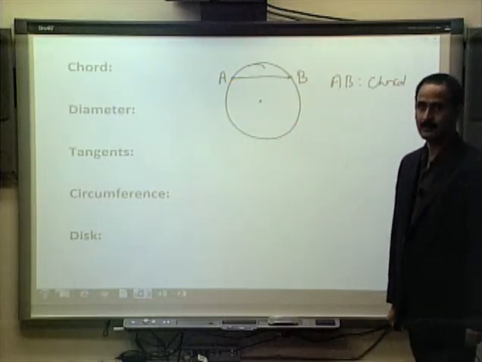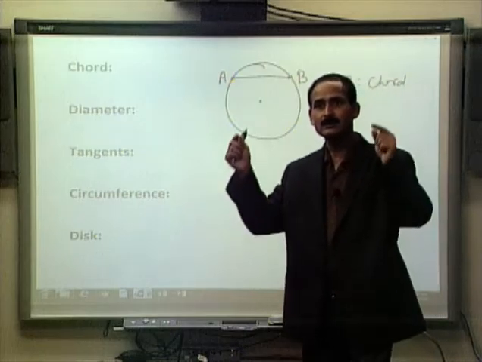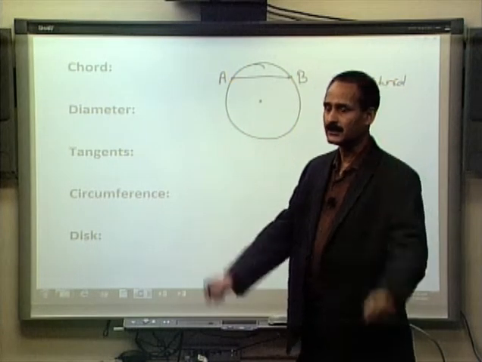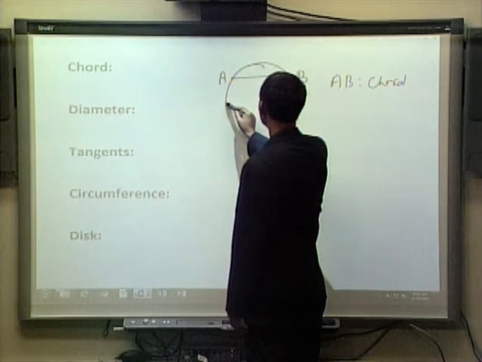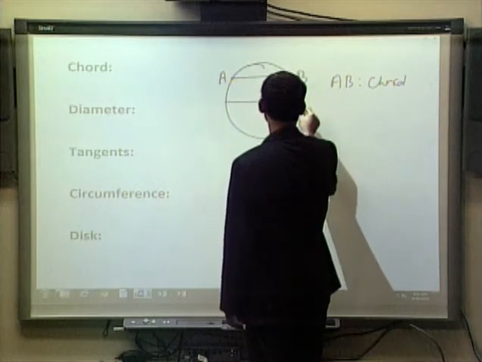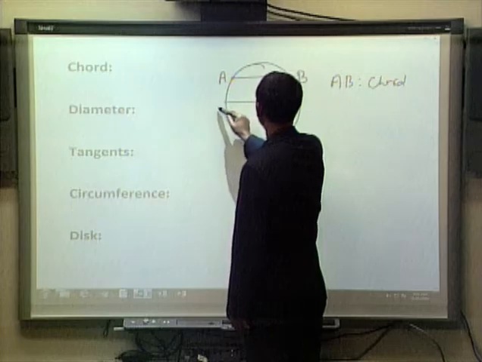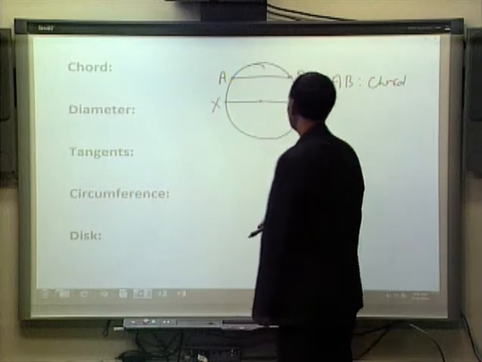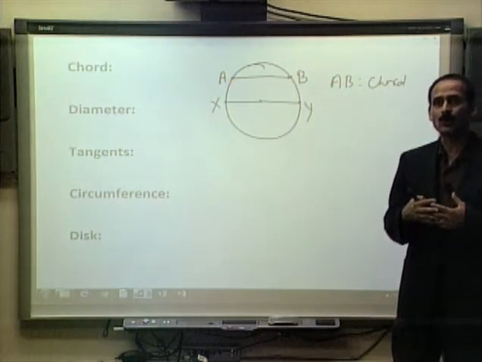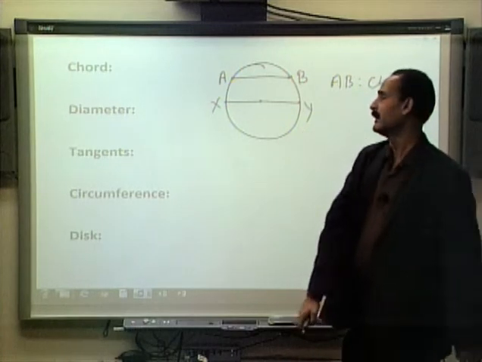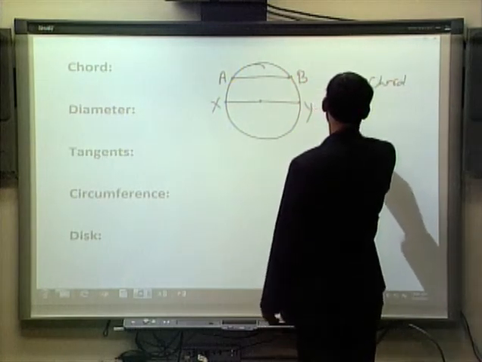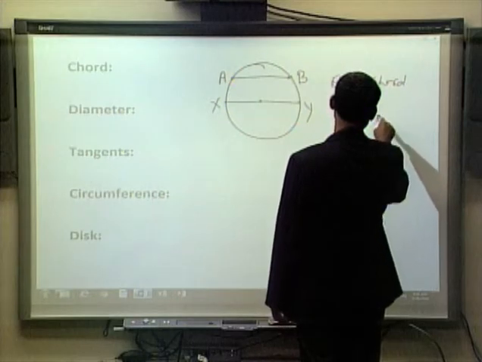By chord, we mean a line joining two points on the circle. The largest chord of the circle goes through the center, let's say this is XY. XY is also a chord of the circle, but it is a special chord. It goes through the center. This kind of chord, XY, is called a diameter.